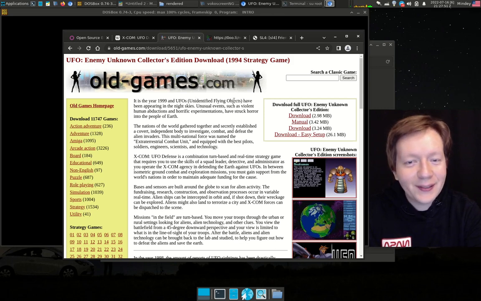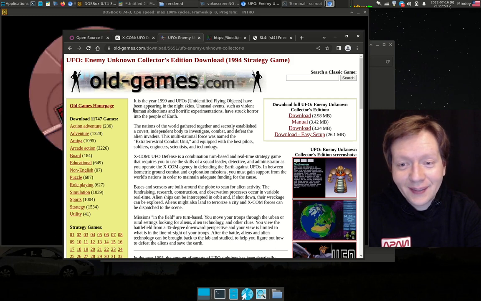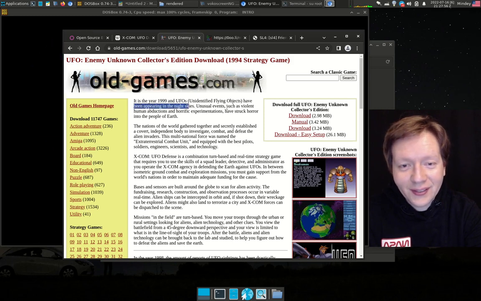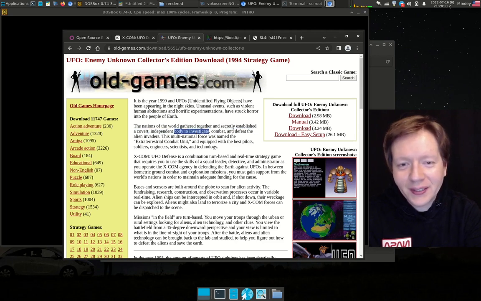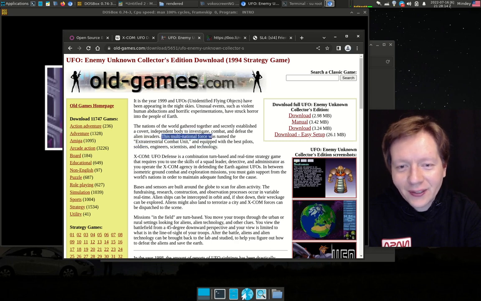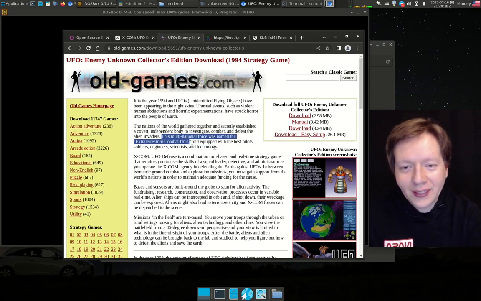UFOs, unidentified alien objects appearing in the skies, unusual events such as horrific, violent human abductions and experimentations on the people of Earth. Nations of the world gathered together and secretly established a covert, independent body to investigate, combat, and defeat alien invaders. This multinational force was named Extraterrestrial Combat Unit and equipped with the best pilots, soldiers, engineers, scientists,